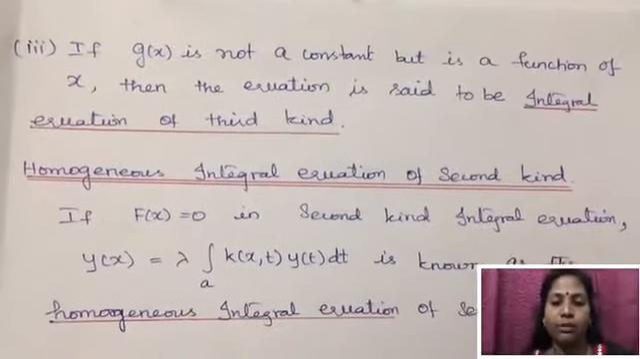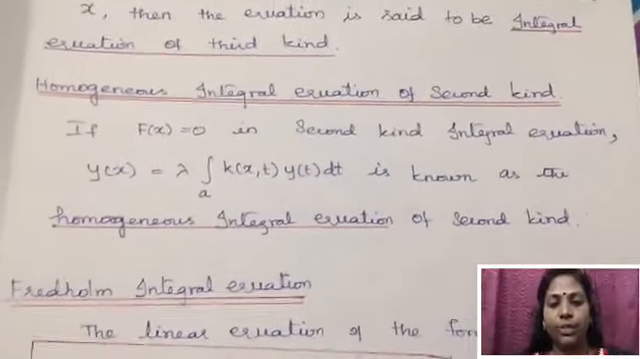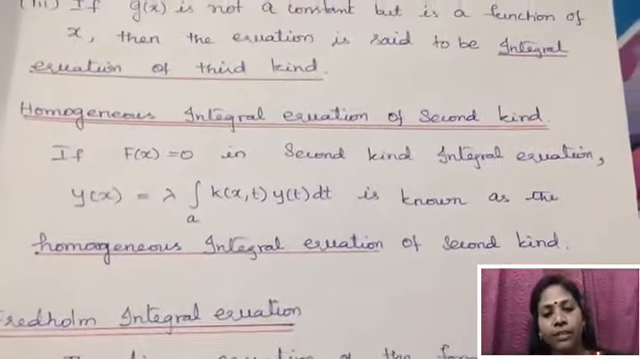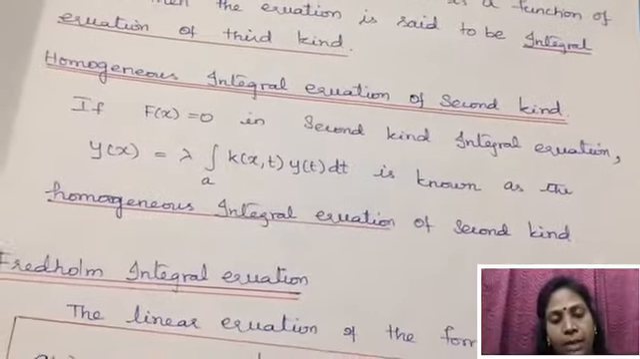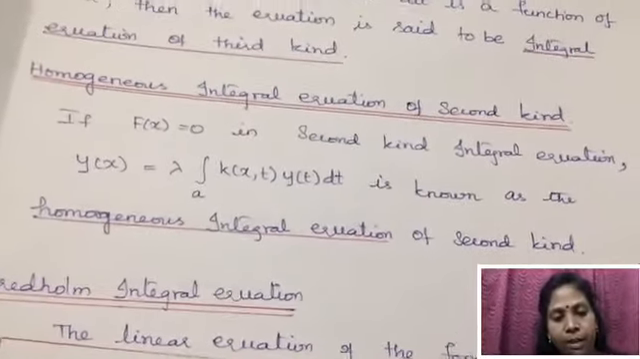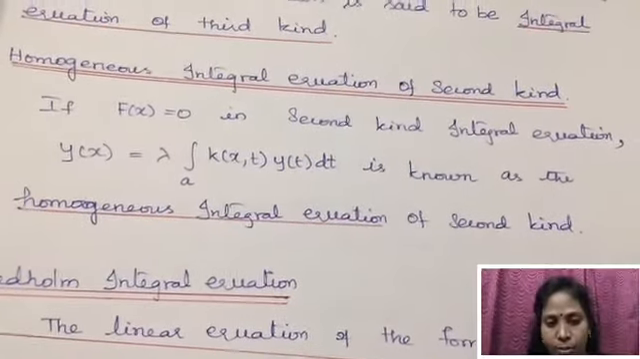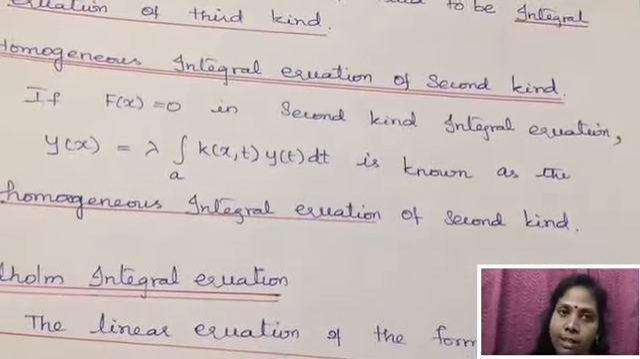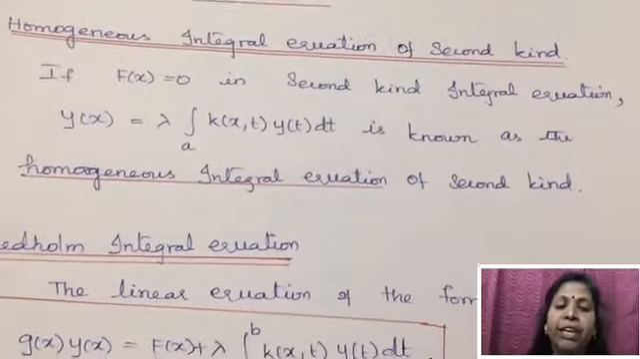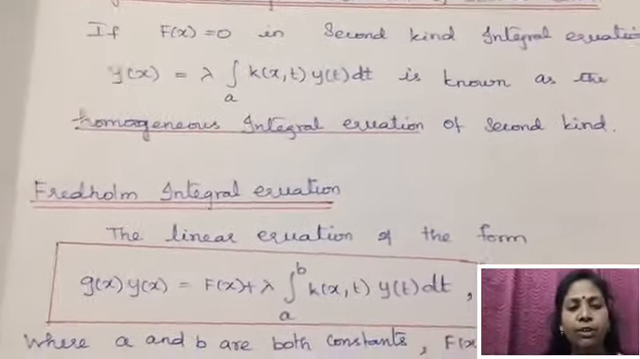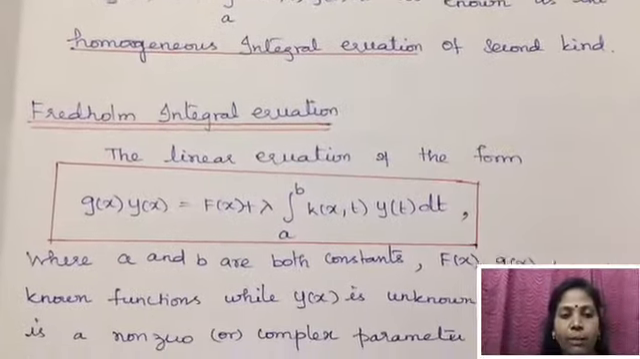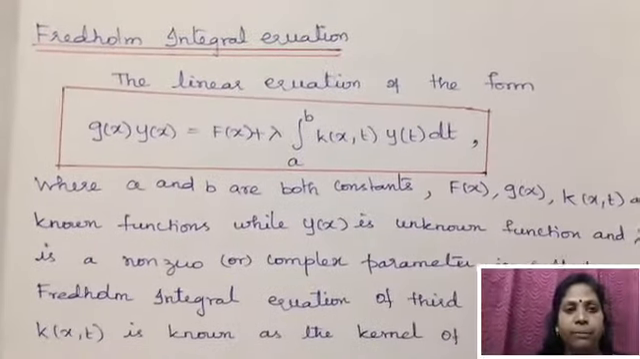Now let's start with homogeneous integral equation of second kind. If the function f of x is equal to 0 in the second kind of integral equation, the equation becomes y of x is equal to lambda integral over a k of x comma t y of t dt, which is known as the homogeneous integral equation of second kind. Next, we start with the classification of linear integral equations.